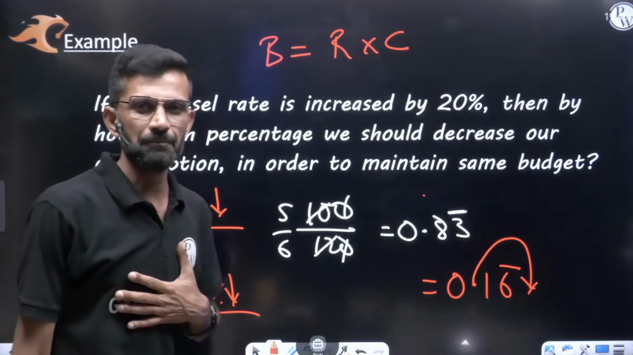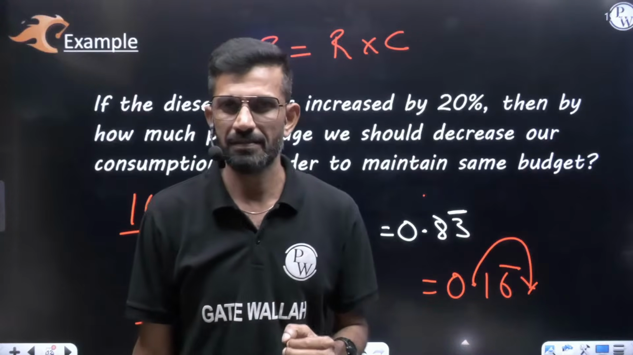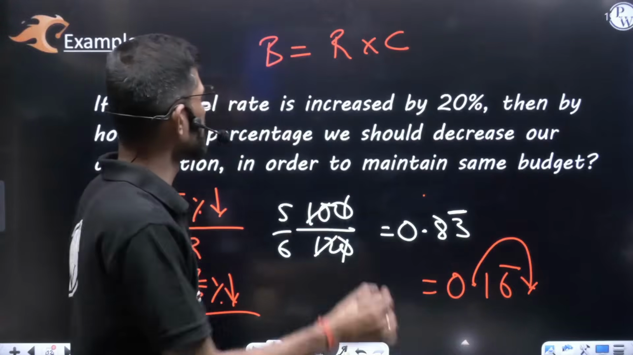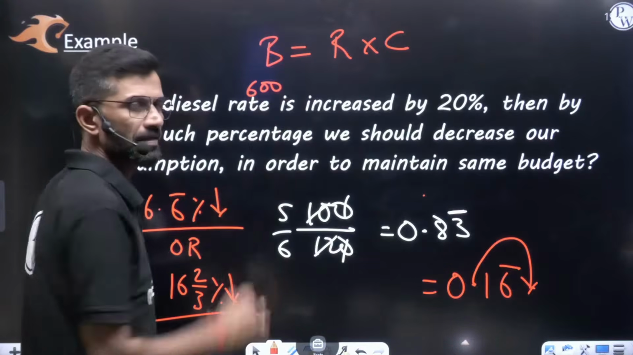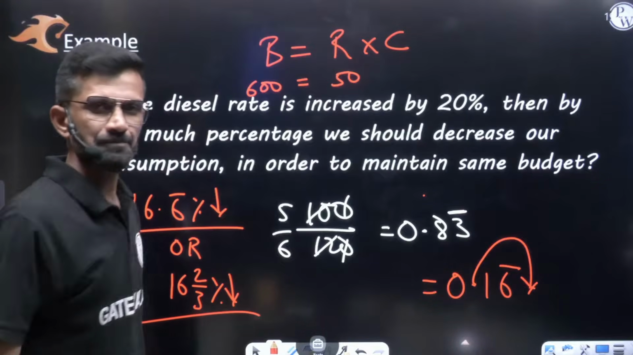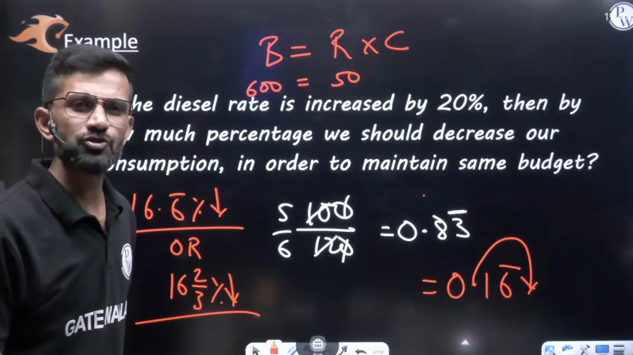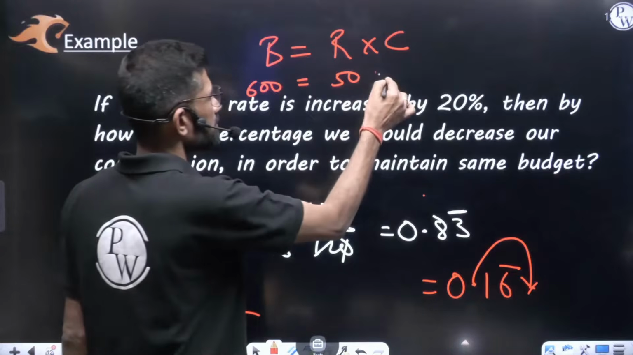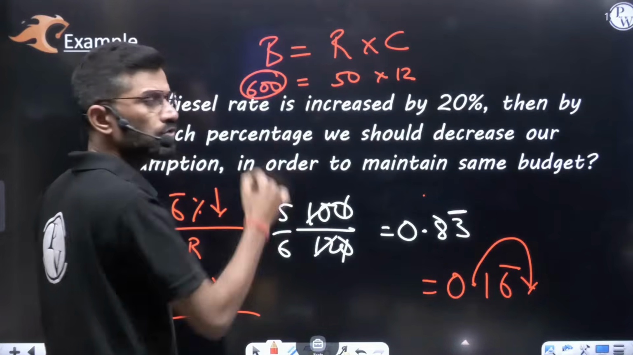See, for example, my monthly budget for sugar is 600 rupees. The sugar rate is actually 50 rupees per kg. That means how many kg am I consuming? Obviously 12 kg. Then only I am spending 600 rupees on sugar.